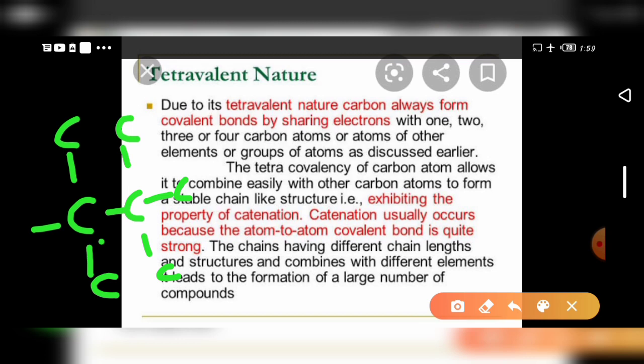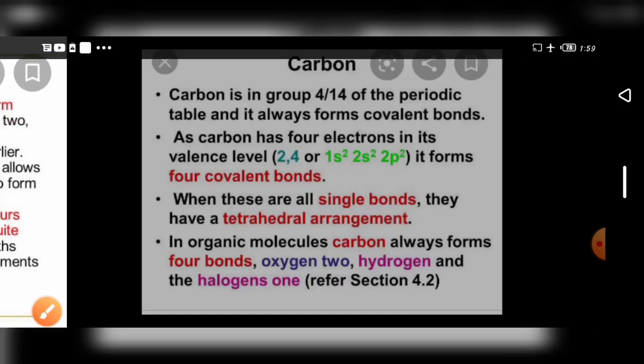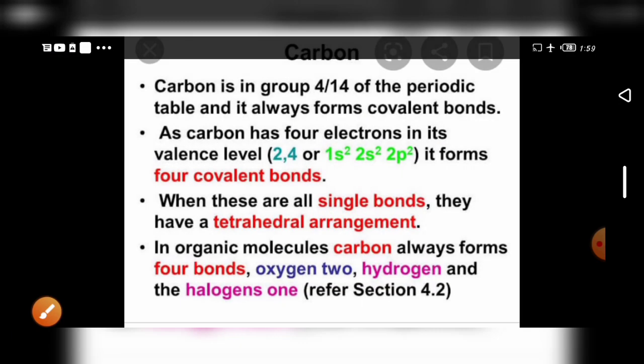Already I said there are millions of carbon compounds, more than 5 millions. So we have to name each compound by the arrangement of the carbon present in it. So it is called a structural arrangement. Okay, now we have to know about carbon.